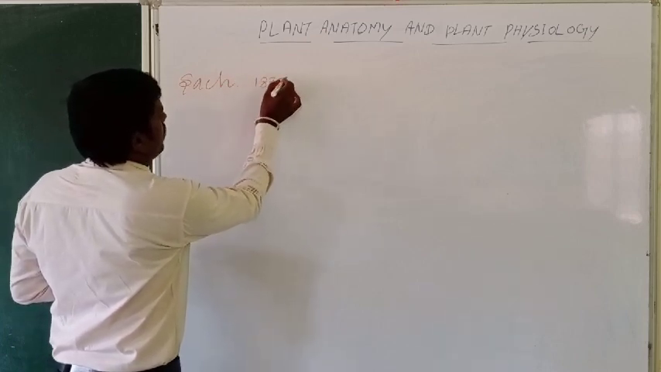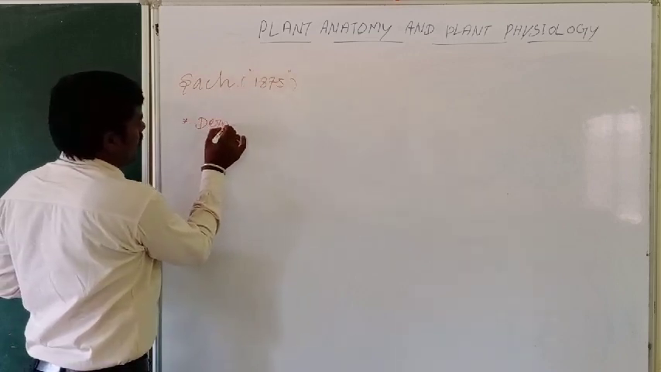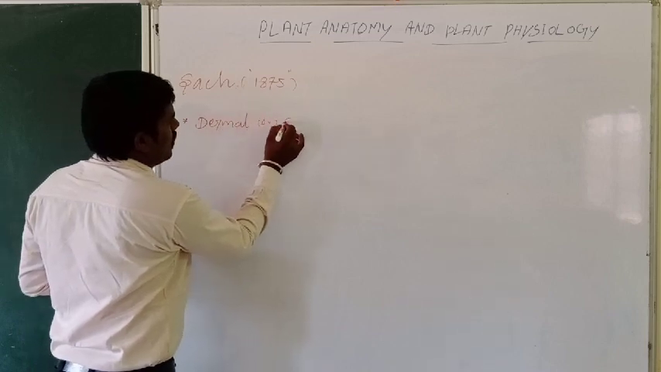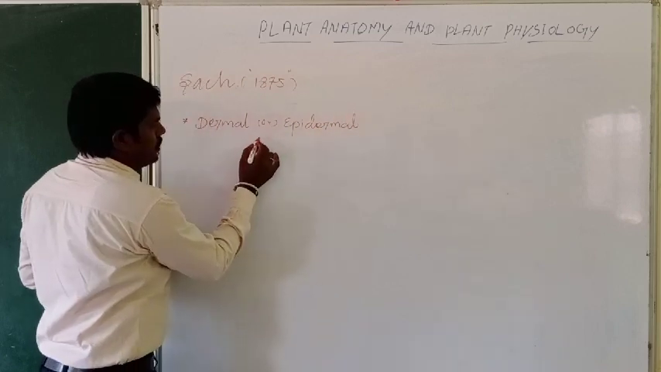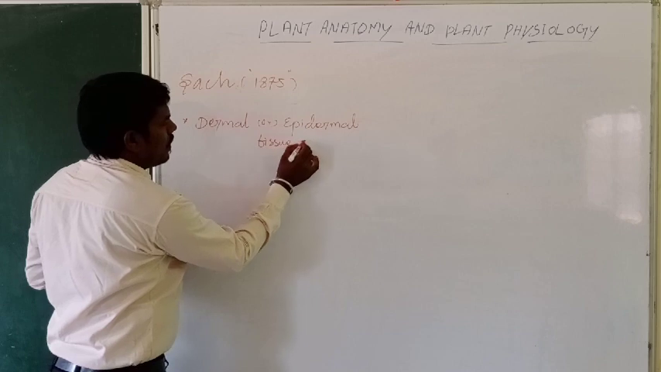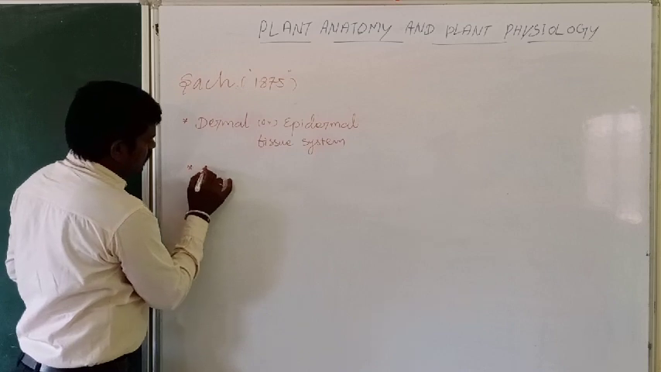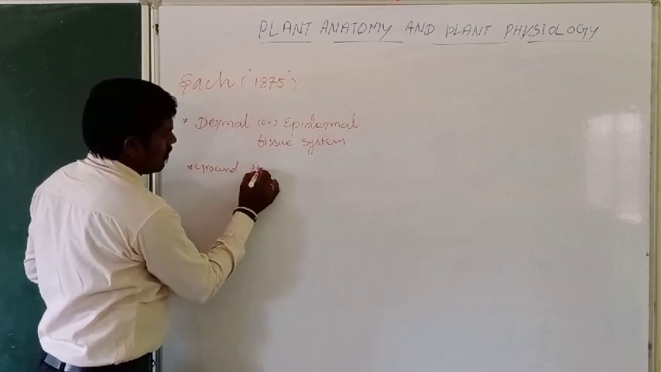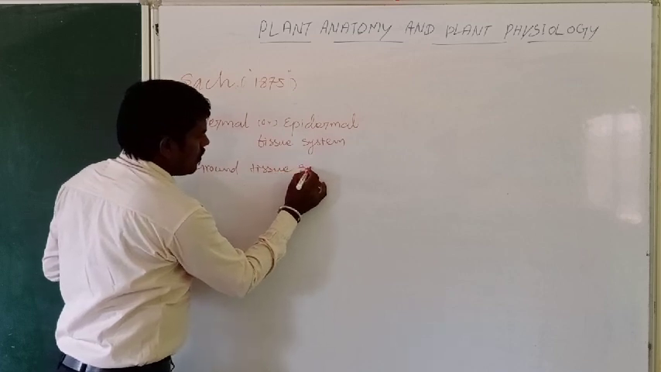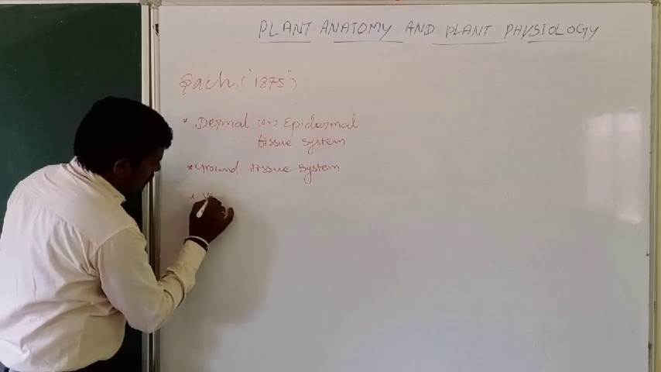Sachs, 1875. First one, dermal or epidermal tissue system. Second one, ground tissue system. Finally, vascular tissue system.